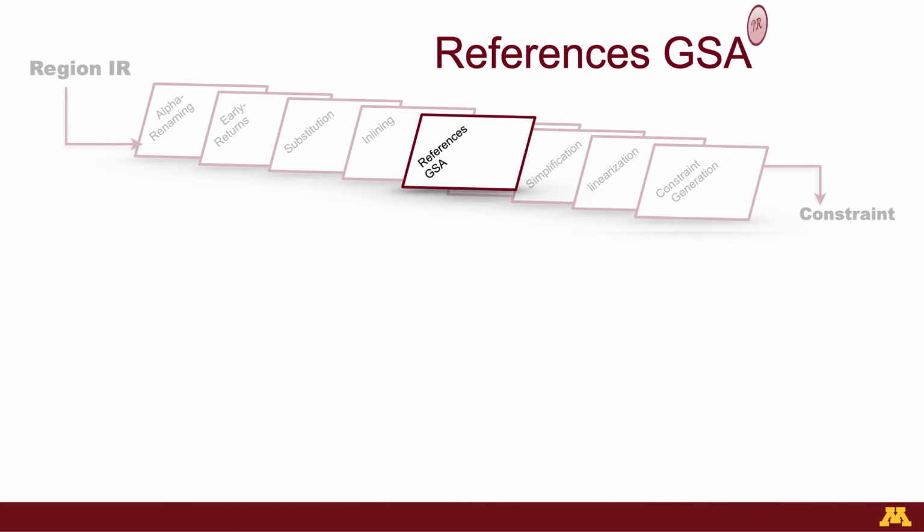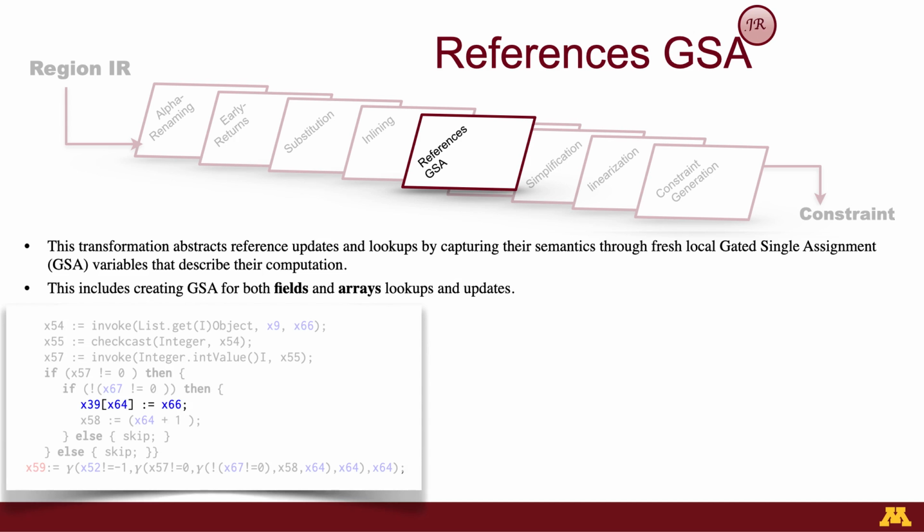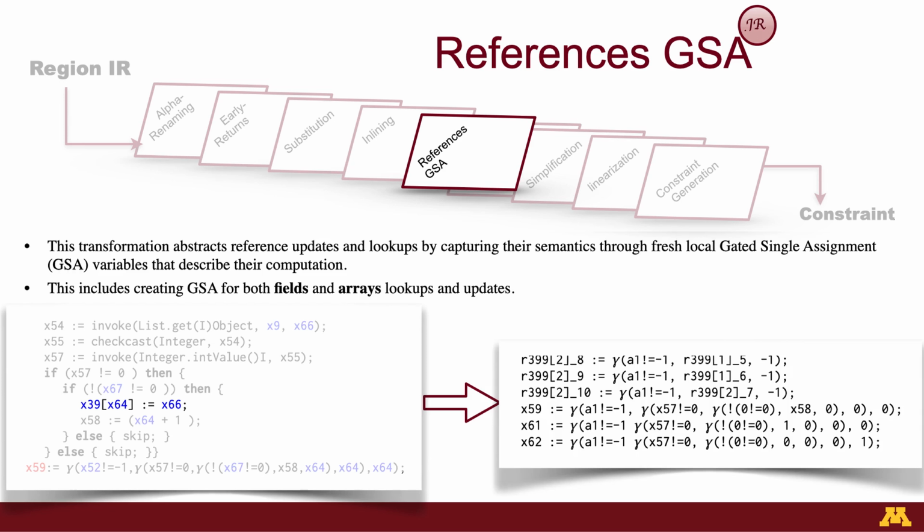Next, Java Ranger runs the reference-gated single assignment transformation, and really this transformation looks for any reference update or lookup, and that includes fields or array updates and lookups. And it tries to capture the semantics of this computation by creating new variables that reflect the computation. For example, for this array update, Java Ranger reflects that as a series of computations by creating new single gated assignments that reflect the update on the array.